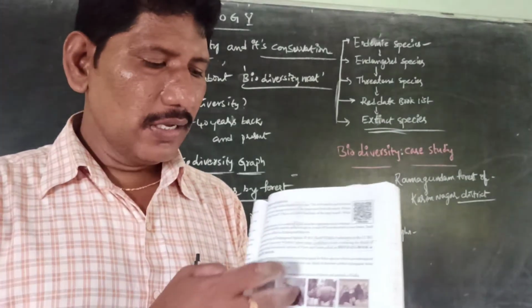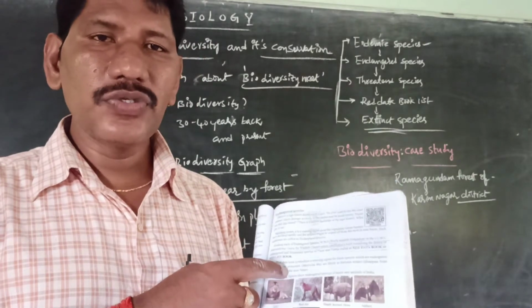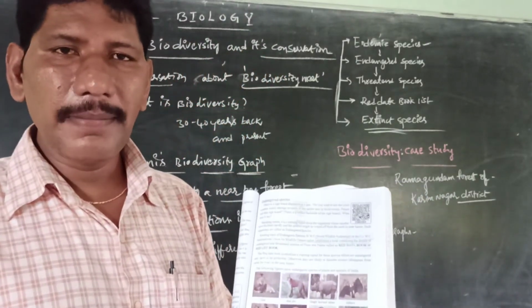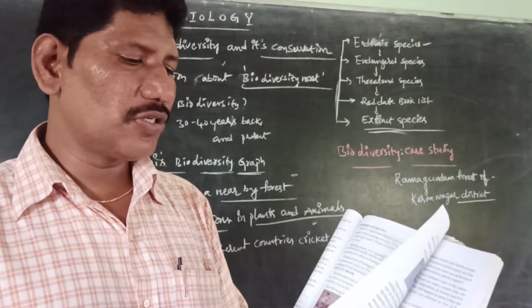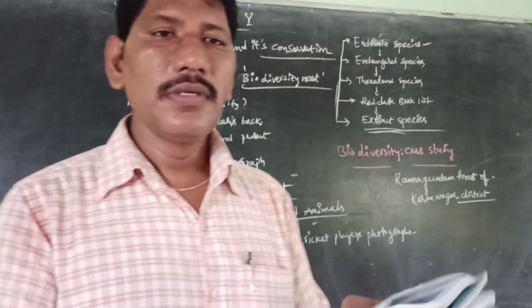These are the plants and animals which belong to the endangered category. If you do not take proper care to increase these plants or animals, they become extinct. This is the information about endangered animals and the Red Data Book list.